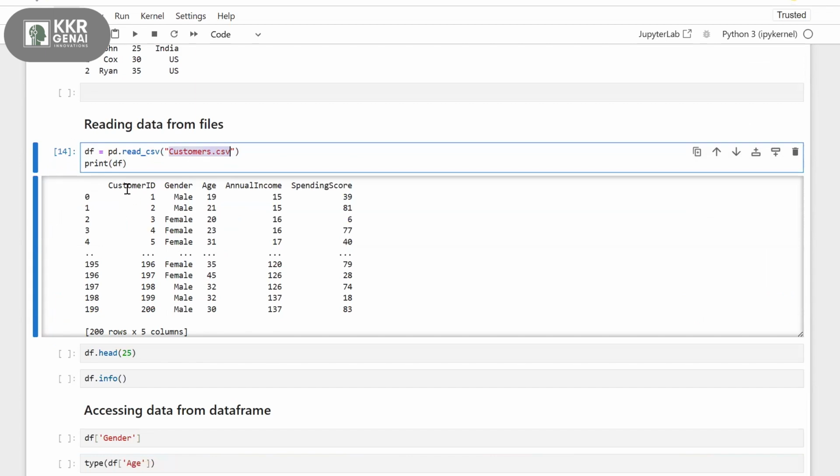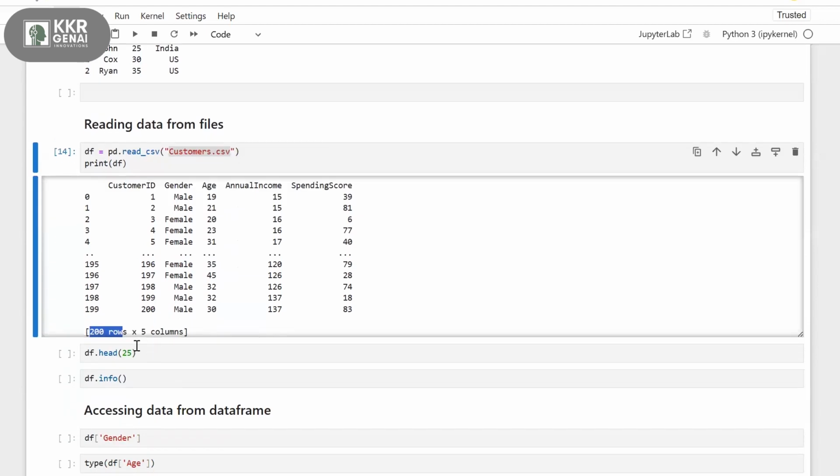I have data like customer ID, gender, age, annual income, and spending score. In total I have 200 rows and 5 columns. These are my 5 columns, and I have 200 rows.